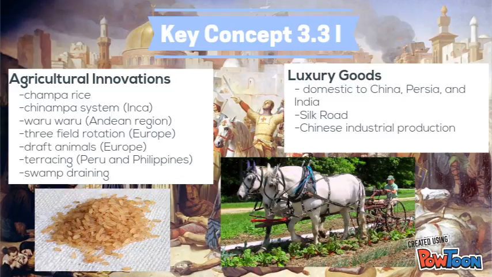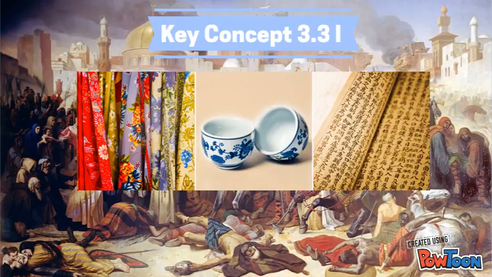Luxury goods from China, Persia, and India were desired in Afro-Eurasia. Artists and merchants from China, Persia, and India were able to expand the development of textiles and porcelain to be exported throughout the Silk Road, and due to these expansions, industrial production of steel and iron magnified in China.